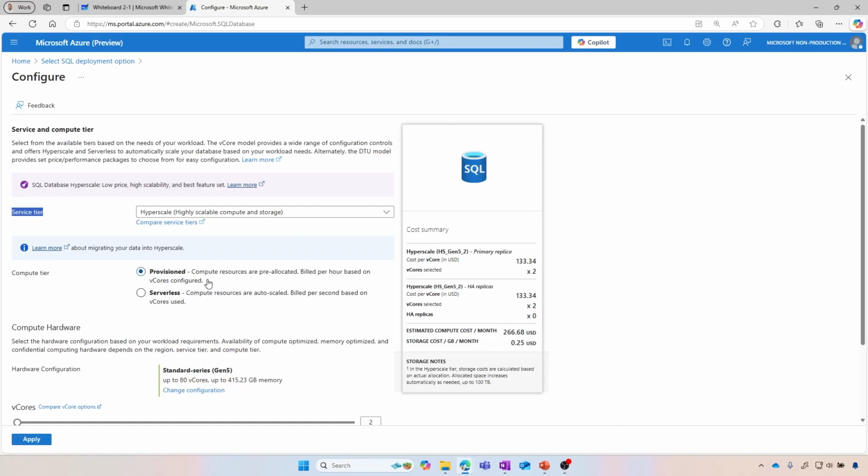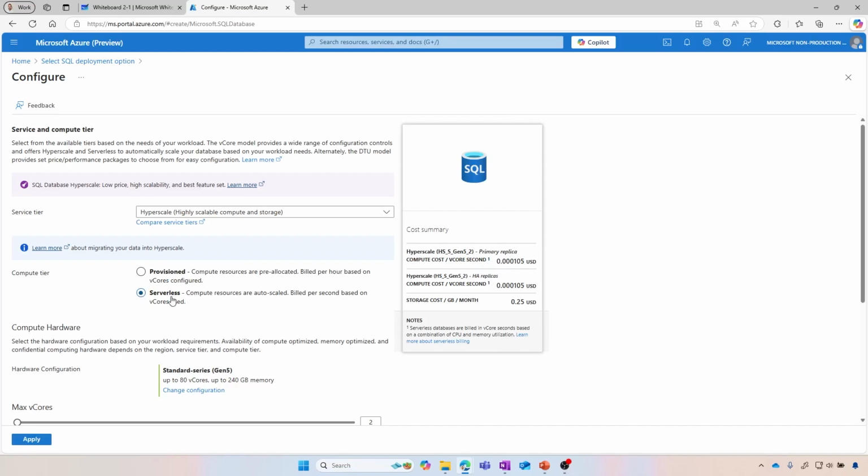Think about a scenario where you're at the beginning of the life cycle of the application with a fairly new database, just on a dev or test environment. Do we need to run those environments 24/7, or do we need to run them over the weekend? Maybe, right? So if yes, provisioned will be a good compute tier for us. If not, what if we could leverage the serverless approach, which is interesting. Why? Because with the serverless, the compute resources are auto-scaled, billed per second based on the vCore used.